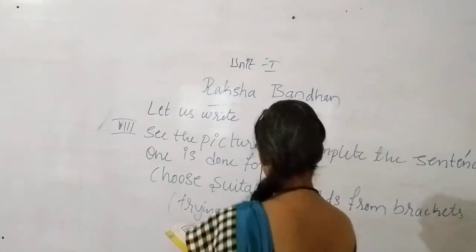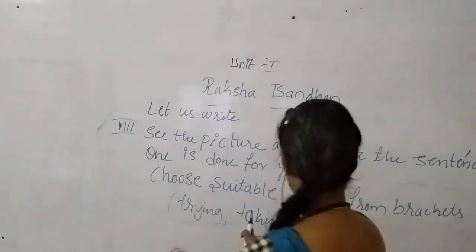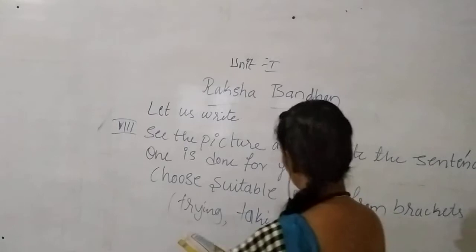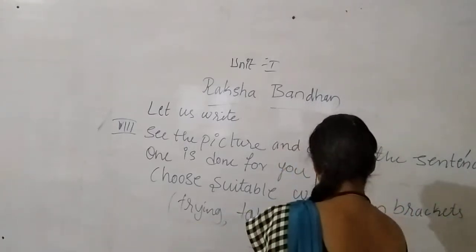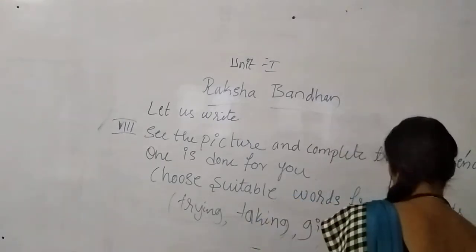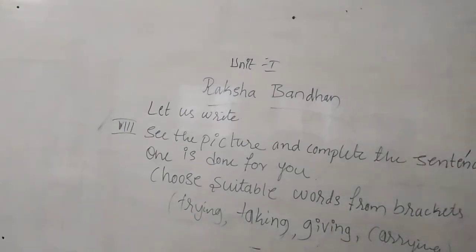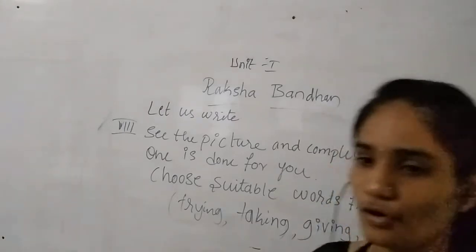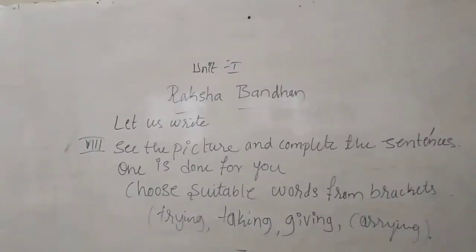The next one they have given is taking, T-A-K-I-N-G. The next word is giving. The next word they have given is carrying. These four action words they have given for us, and based on these words we have to fill the blanks.